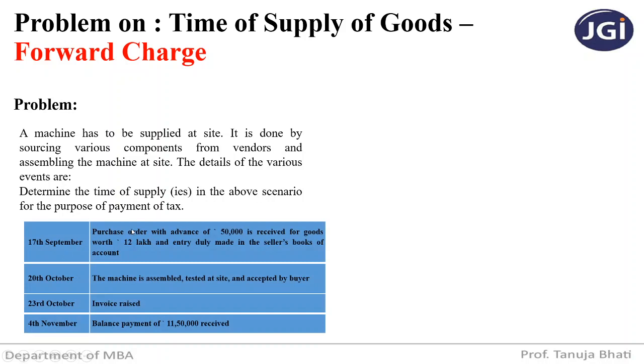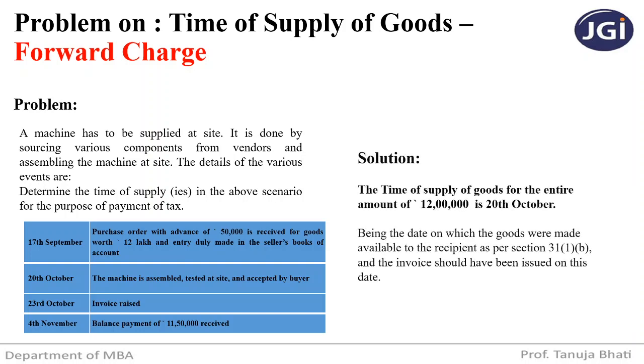On 17th September, the purchase order with an advance of 50,000 is received for goods worth rupees 12 lakhs, and the entry is duly made in the seller's books of account. On 20th October, the machine is assembled, tested at site and accepted by the buyer. On 23rd October, the invoice is raised. On 4th November, the balance payment of 11,50,000 is received. So they are asking, in this scenario, when is the supplier liable to pay the tax to the government? When is the time of supply?